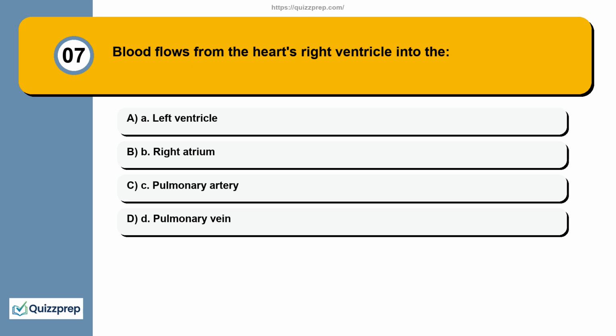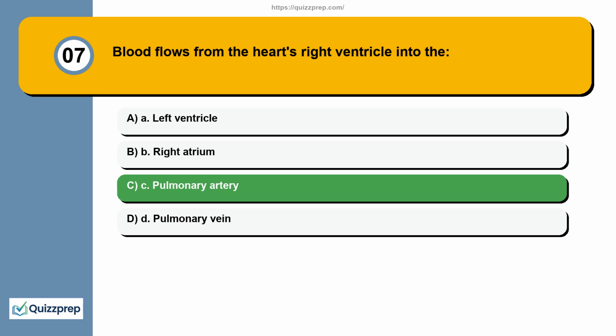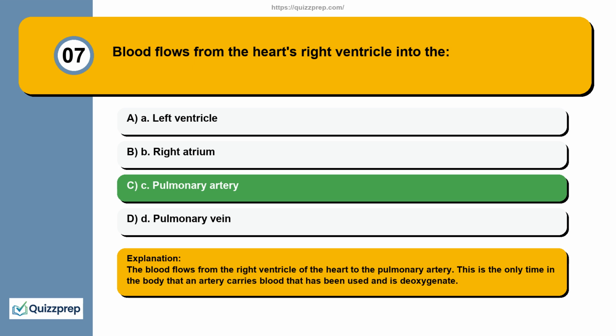Question 7. Blood flows from the heart's right ventricle into the A. Left ventricle. B. Right atrium. C. Pulmonary artery. D. Pulmonary vein. The blood flows from the right ventricle of the heart to the pulmonary artery. This is the only time in the body that an artery carries blood that has been used and is deoxygenated.